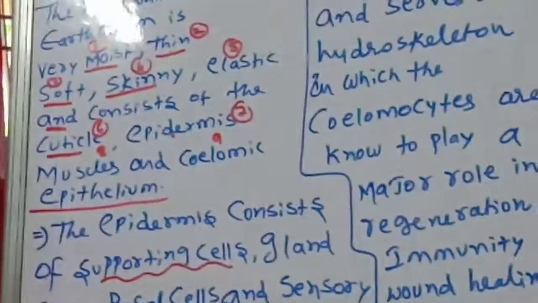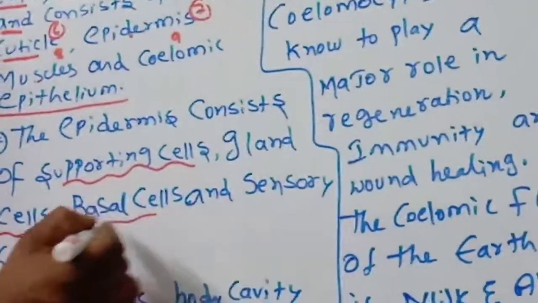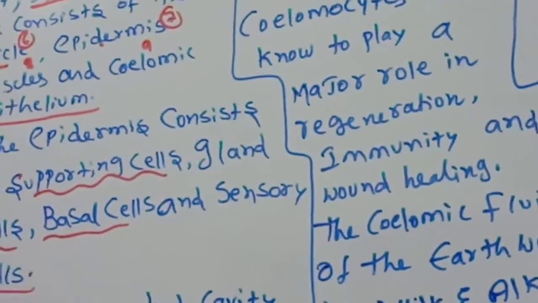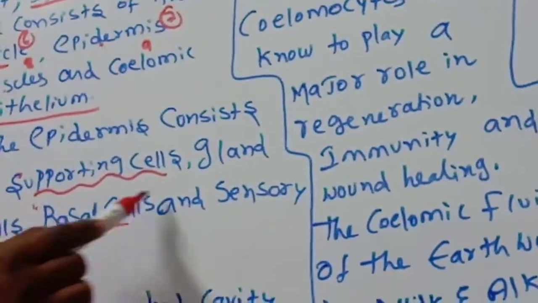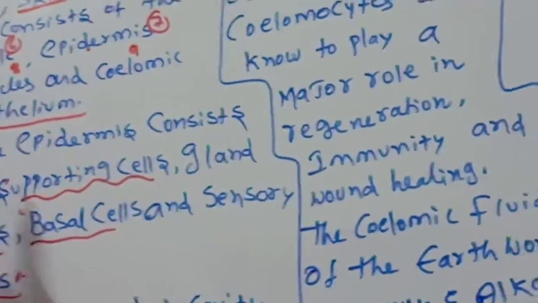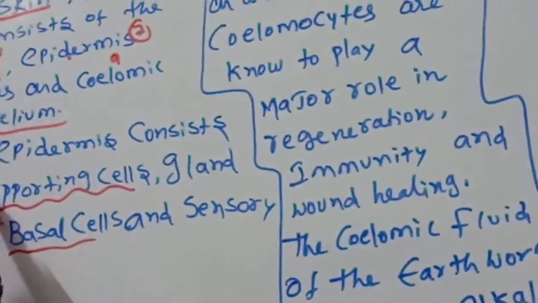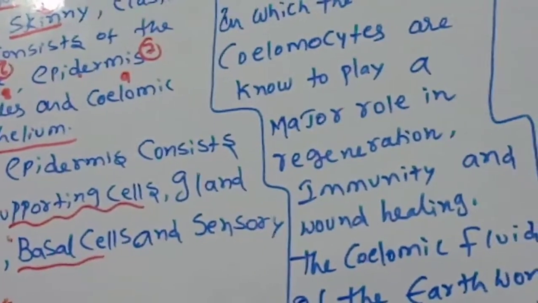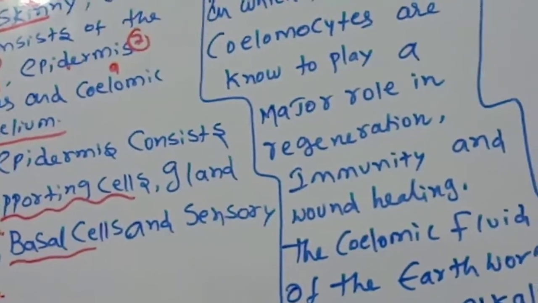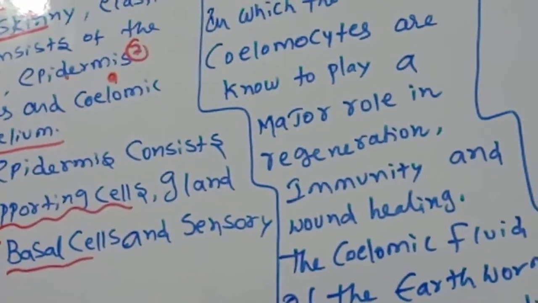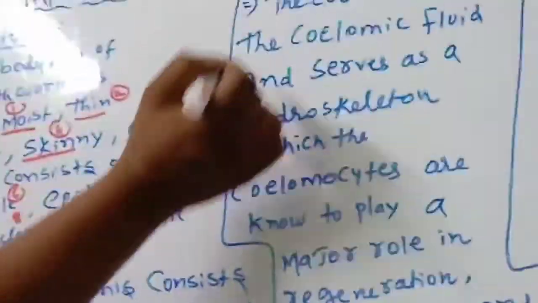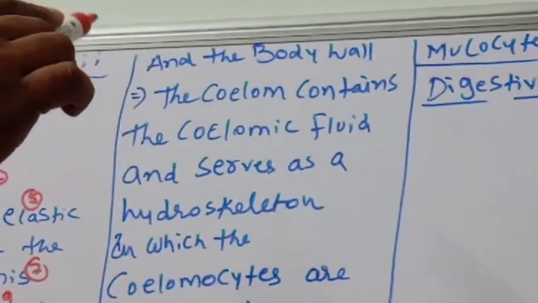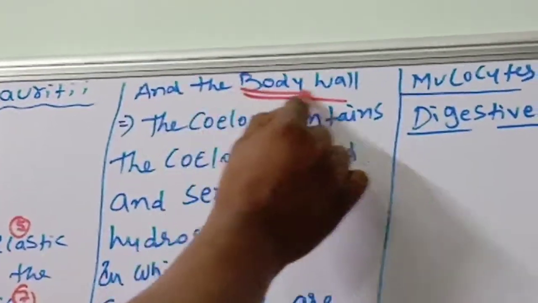The epidermis consists of supporting cells, gland cells, basal cells, and sensory cells. A spacious body cavity called the coelom is seen between the alimentary canal and the body wall.